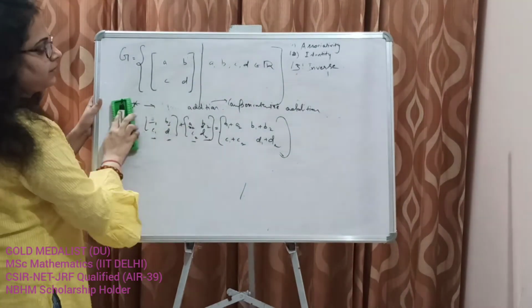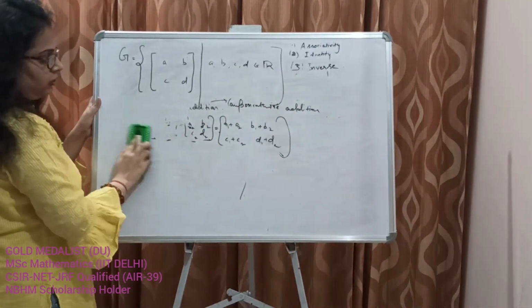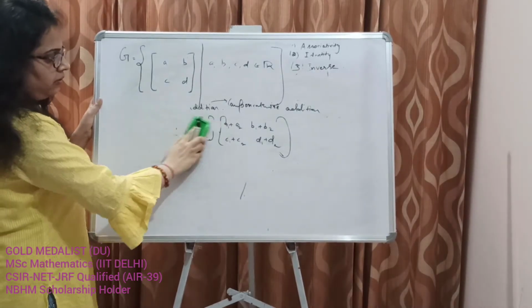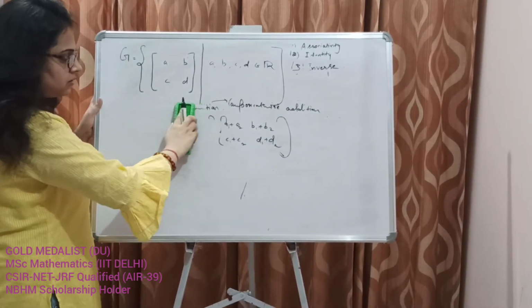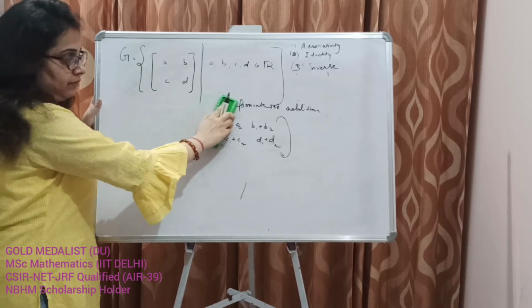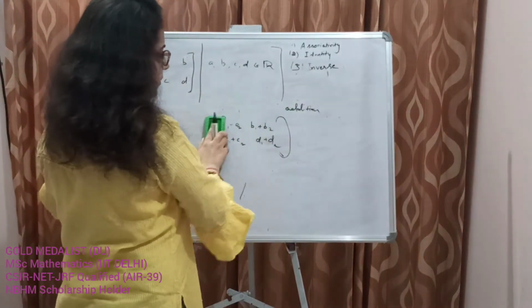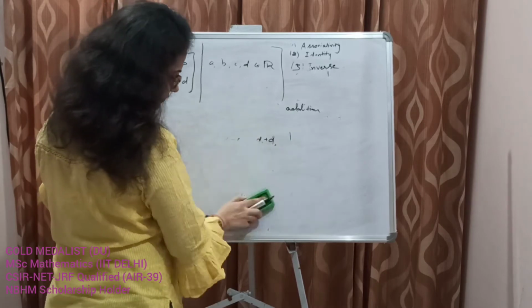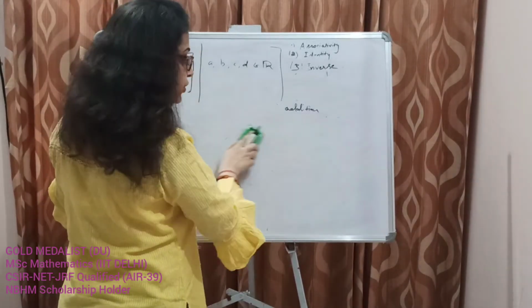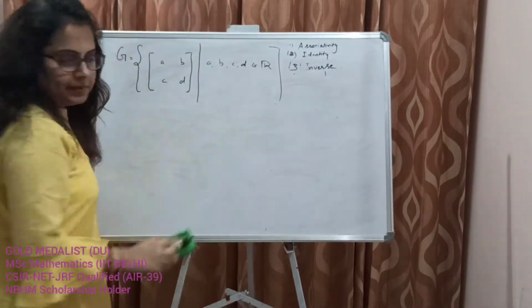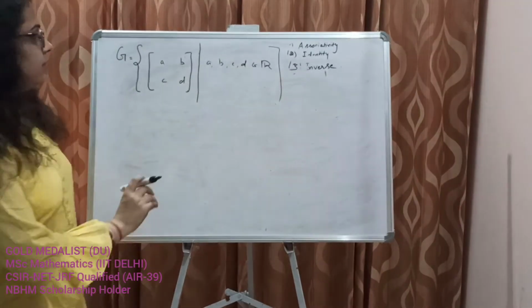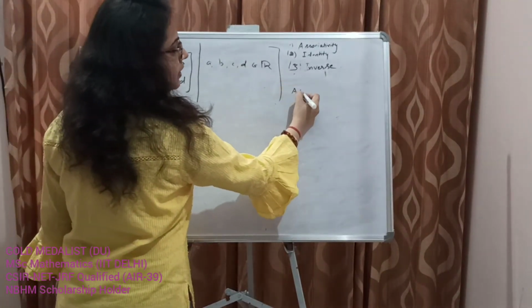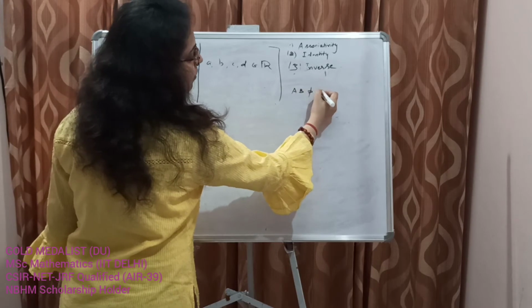Although we have already learned all the matrix operations in high school, I will not prove here that matrix multiplication is also associative. It is not commutative. For any two matrices, AB need not be equal to BA.